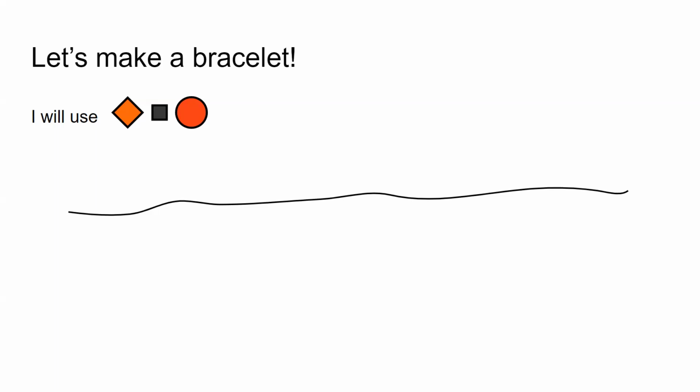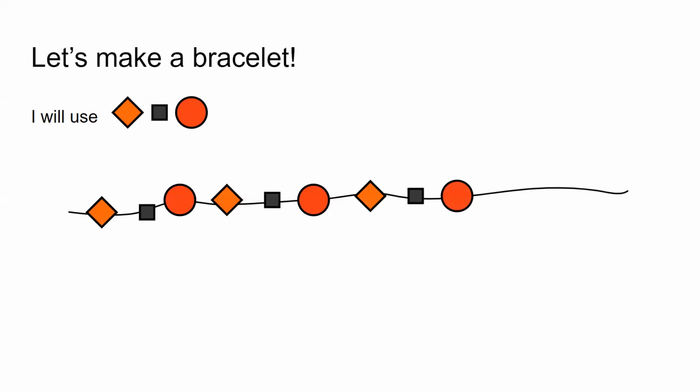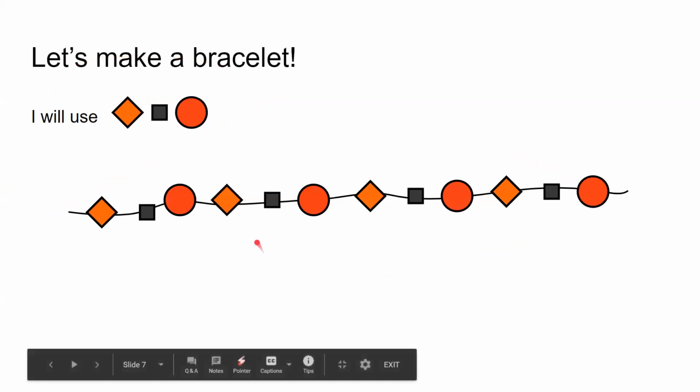Let us make the bracelet. I put the diamond first, then I put the square, then I put the circle. Now I repeat this: diamond, square, circle, diamond, square, circle, diamond, square, circle. And like this, my bracelet can be made.